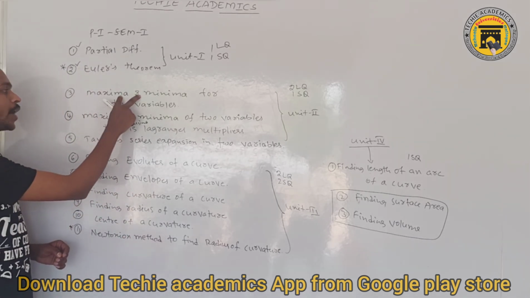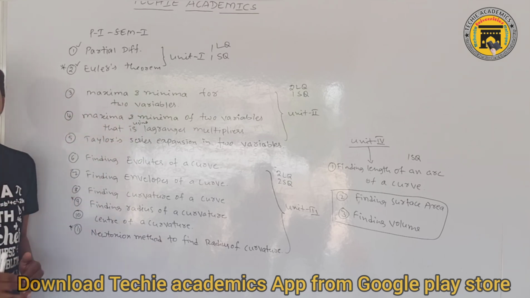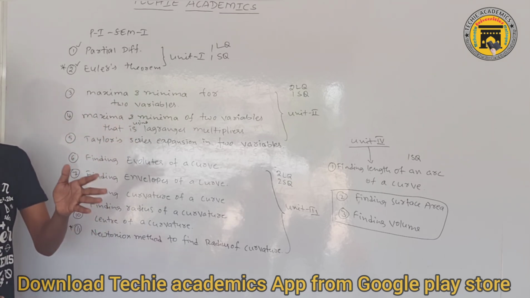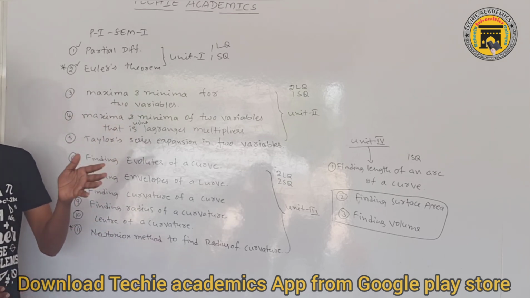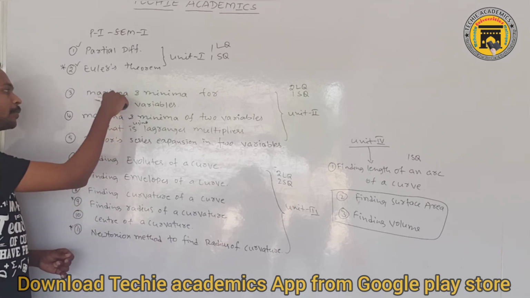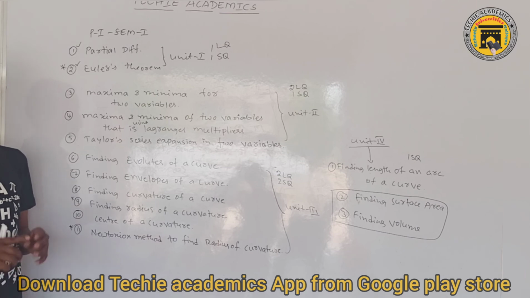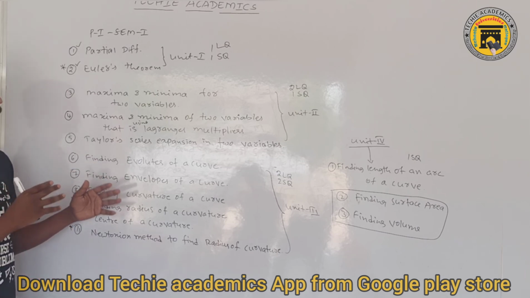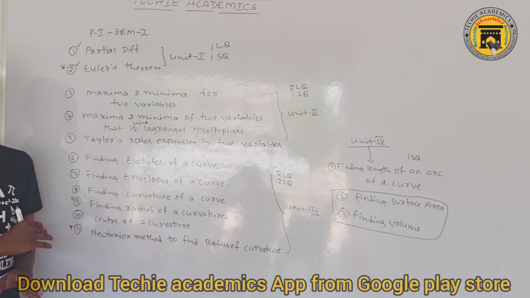If you know the finding maximum and minimum process, means how to find partial derivatives, how to find R, S and T values, and what are the conditions involved in the maximum and minimum concept, whatever is given in the exam, you can attempt that question definitely.